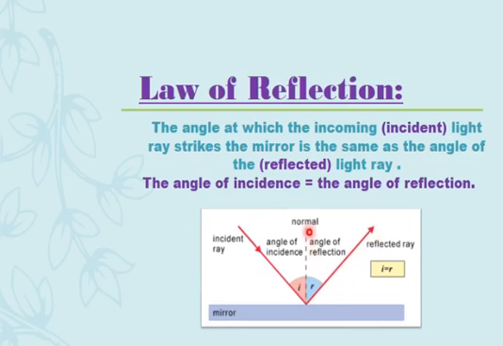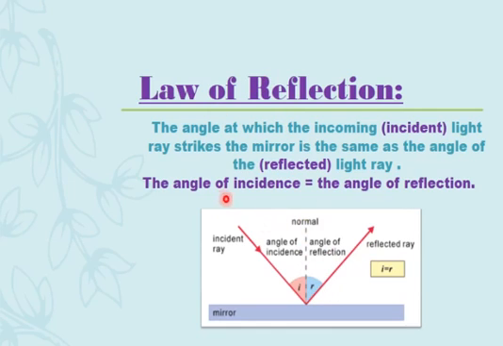Now if we draw a perpendicular onto the surface, it is also called the normal. If we draw a normal over here, you can see the angle made between the incident ray and the normal is called I, the angle of incidence. In the same way, the angle made between the reflected ray and the normal is termed the angle of reflection, and it is denoted by R.